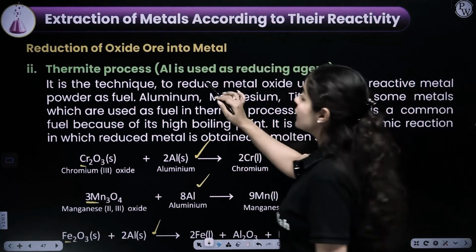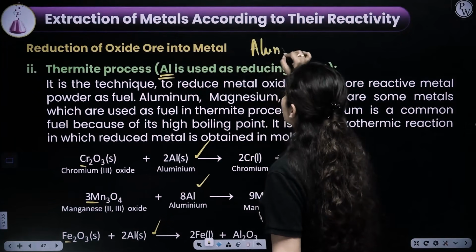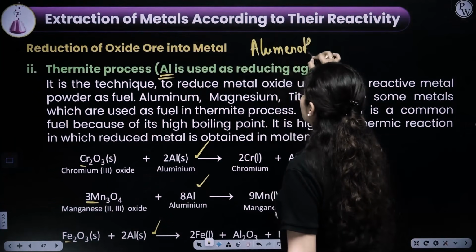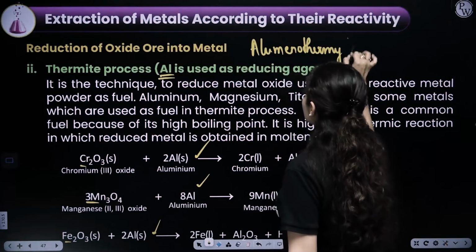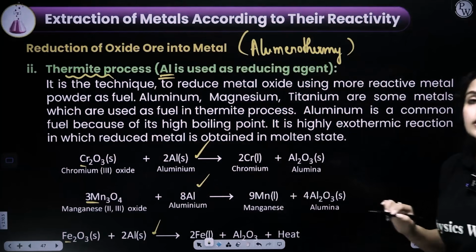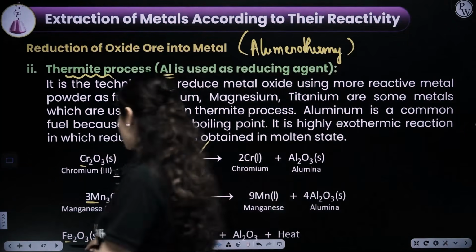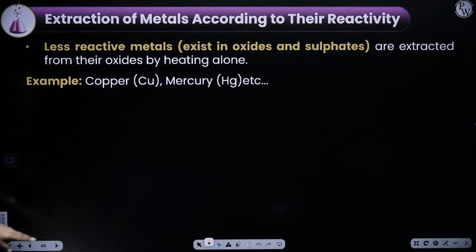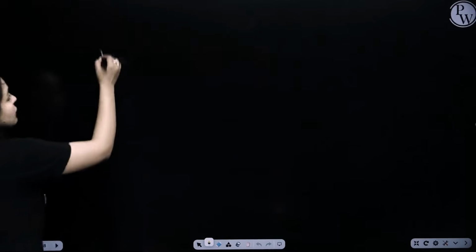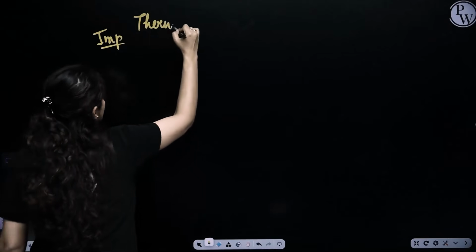So when aluminium is used as a reducing agent, that process is called aluminothermy, or we also call it the thermite process. Now let me write a reaction here for you and explain this in detail, the one which is highly important. The thermite reaction.